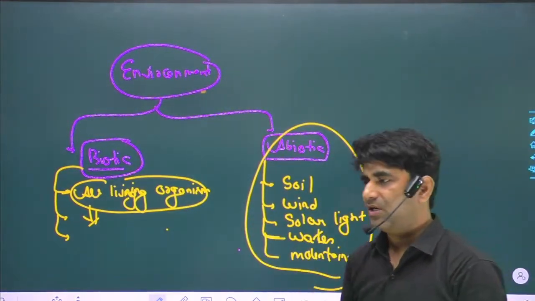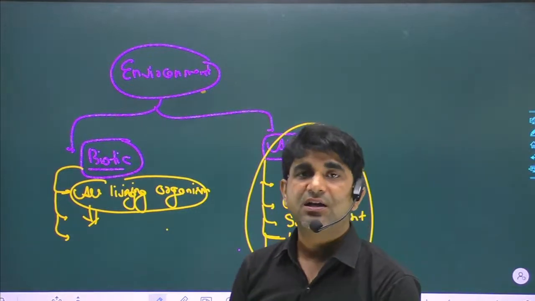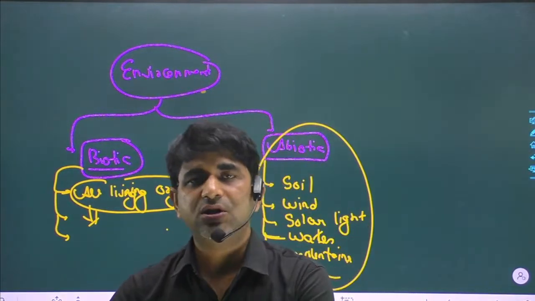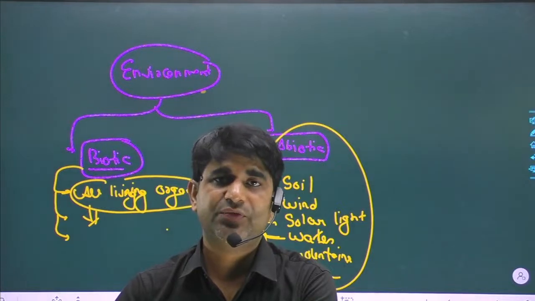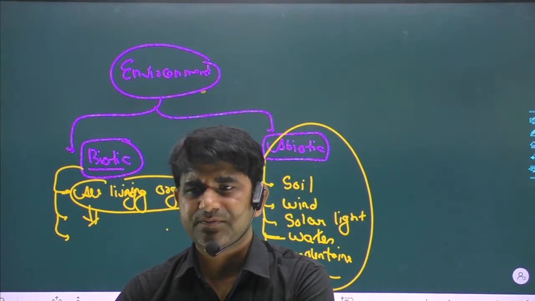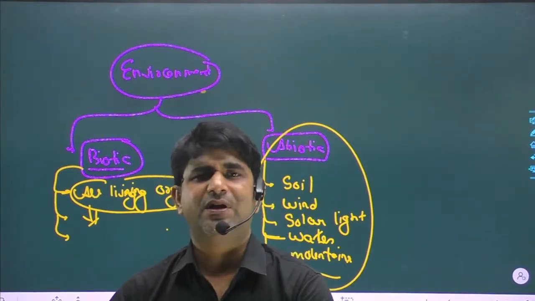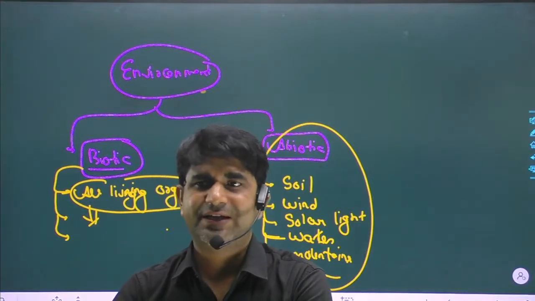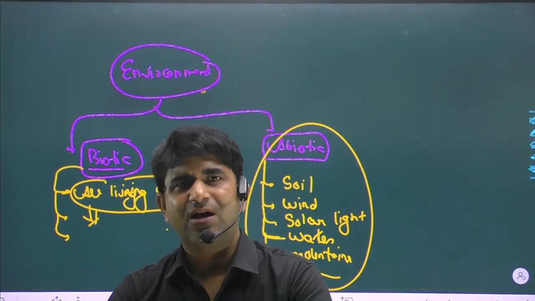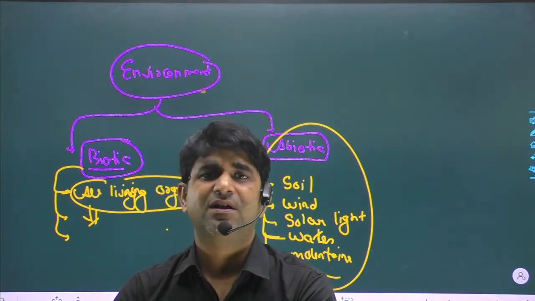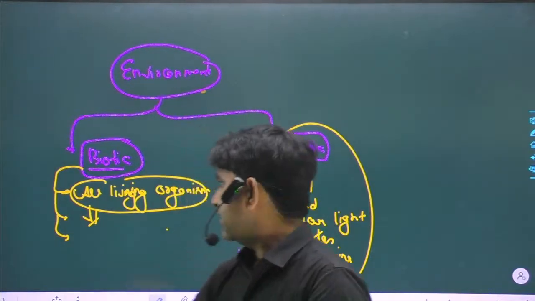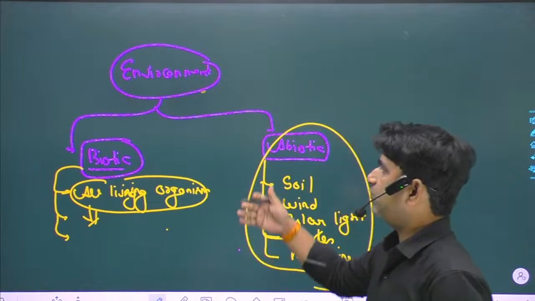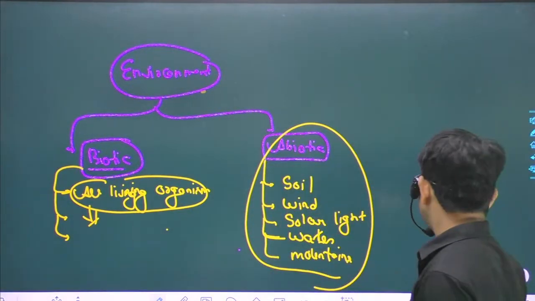And on the third hand, when we talk about the cultural things, all the human activities, like our gaming, our marriage, every cultural activity is also part of the environment. So that's another thing. I think it's clear to all of you what is the biotic component and what is the abiotic component. So I think we should move to the next slide.